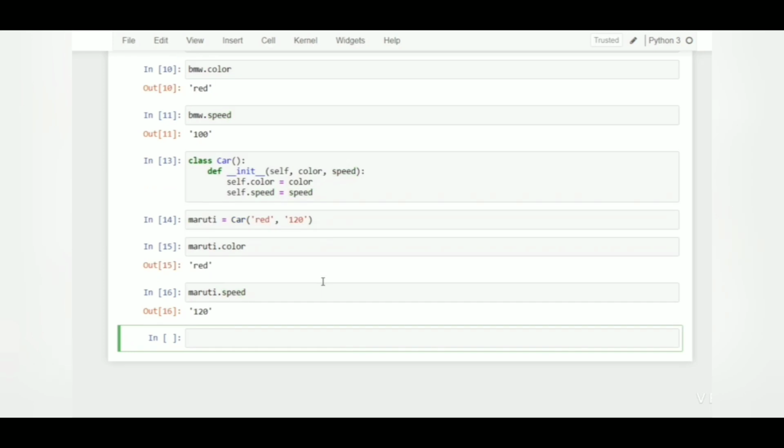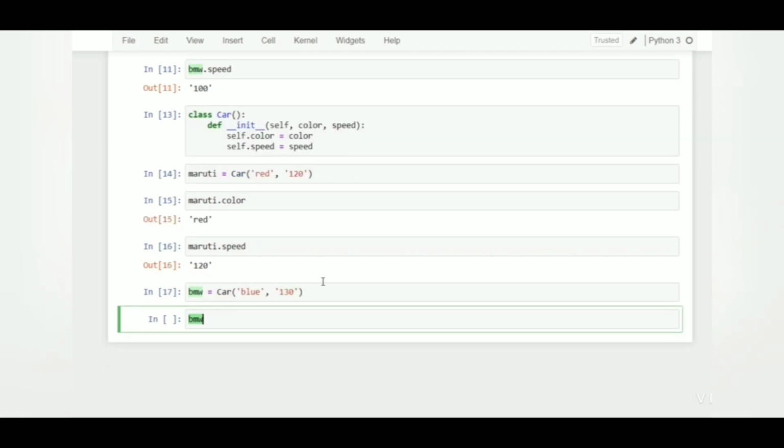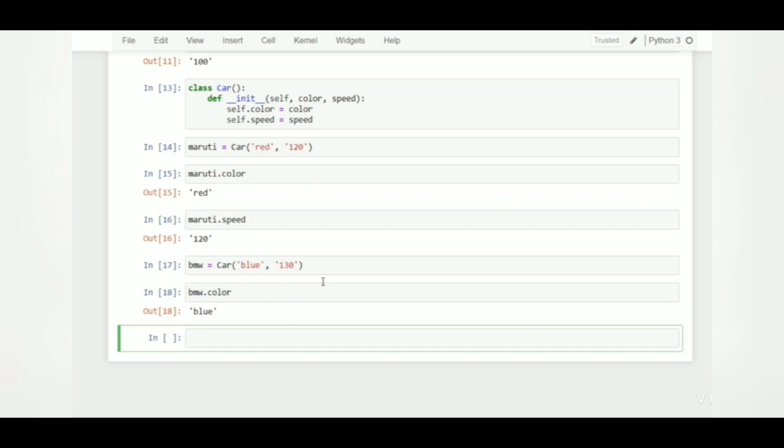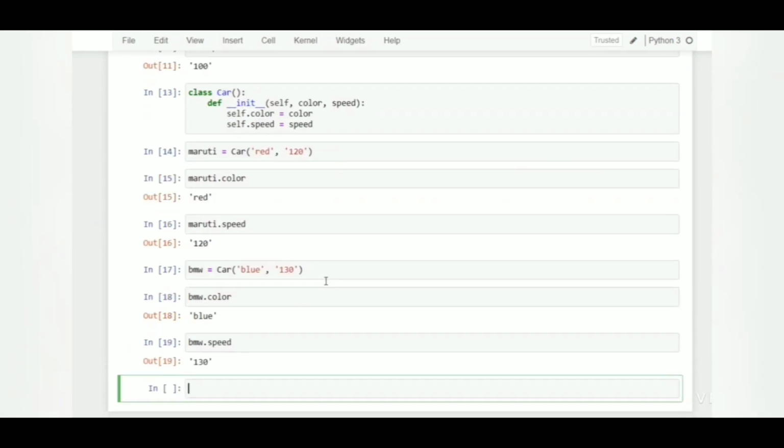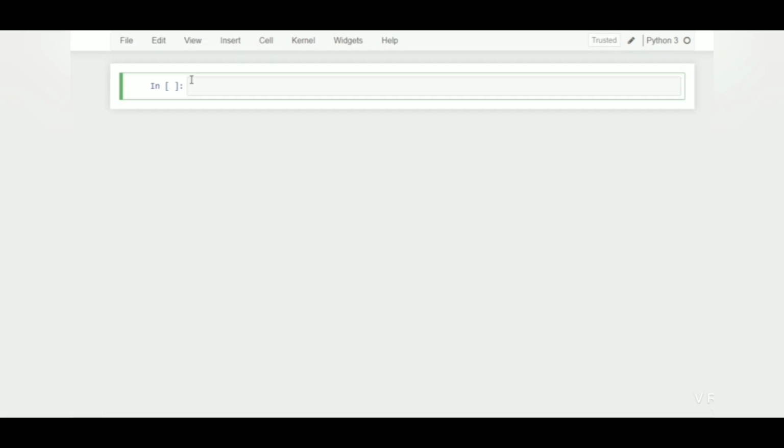Now I have to create a new object or new car. Then I will say BMW having car, and its color will be blue and speed will be 130. Now let's check the color of the car and speed of the BMW. It's 130. So now you can see how we have copied a real world object to programming using the object oriented concept. We will learn about methods.